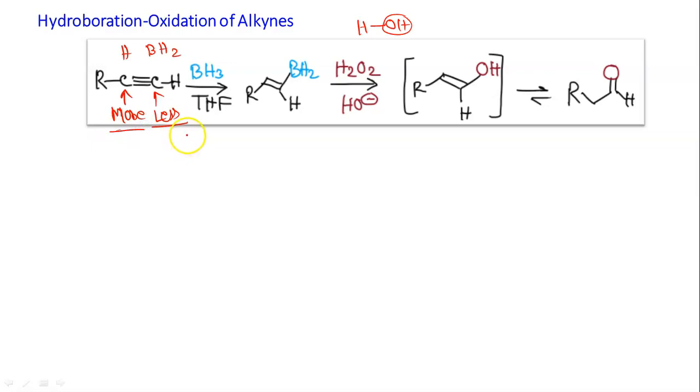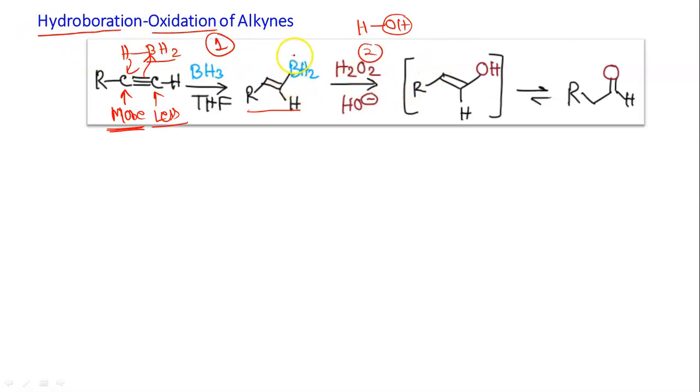Less substituted means containing a higher number of hydrogen and a lesser number of other substituents, and more substituted means containing a lesser number of hydrogen and a higher number of other substituents. So here the net addition is H and OH, but before that there will be addition of BH2 at the same position where OH will be attached, the carbon containing hydrogen. This is the first step, the hydroboration step. The second step is oxidation.